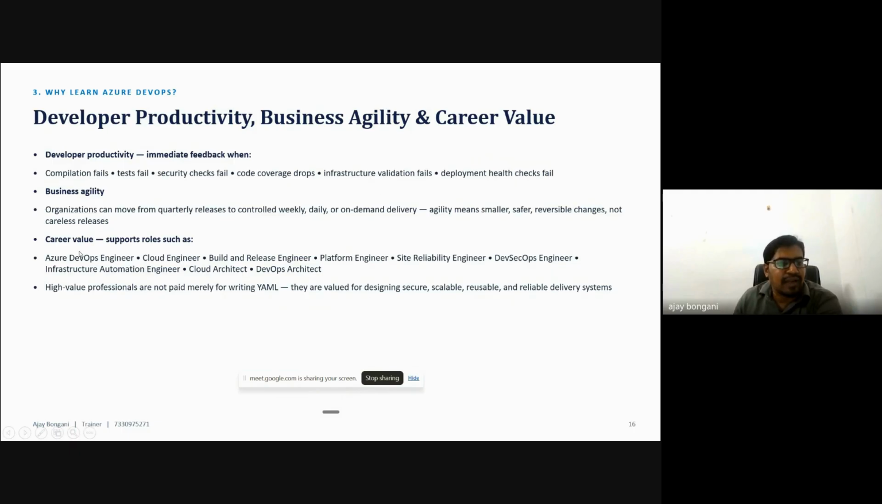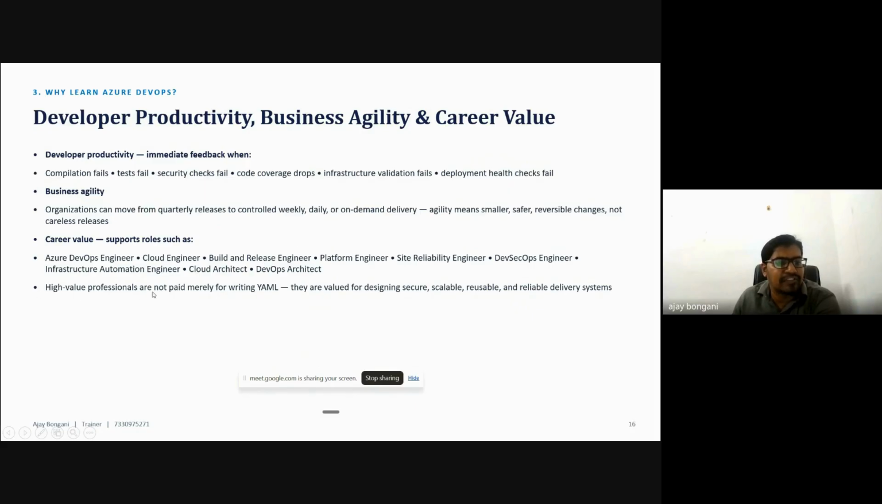Then career value. If you learn this Azure DevOps, what can you put in your resume? Roles such as Azure DevOps engineer, cloud engineer, build and release engineer, platform engineer, site reliability engineer, DevSecOps engineer. These are the roles in your future career. Once you learn this technology, we are eligible for these careers.